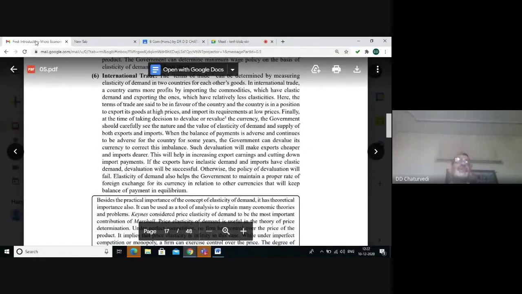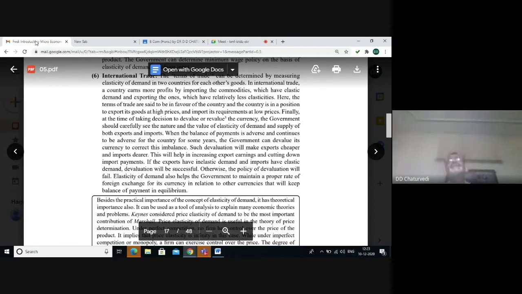The last point of importance is in international trade. International trade is extension of domestic trade beyond the domestic territory of the country. The same principle of elasticity of demand is applicable even in the case of international trade. Here, for sale of the goods, we use the term exports, and for purchase of the goods, we use the term imports.